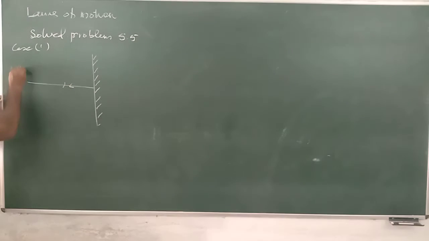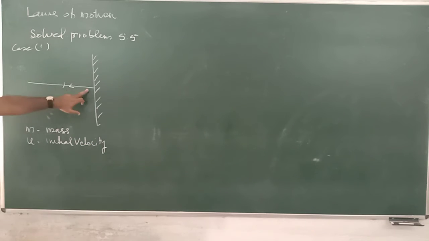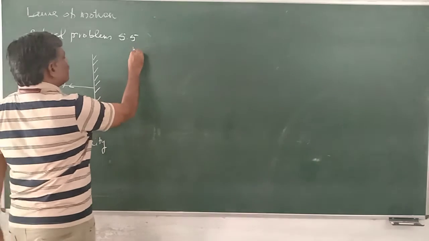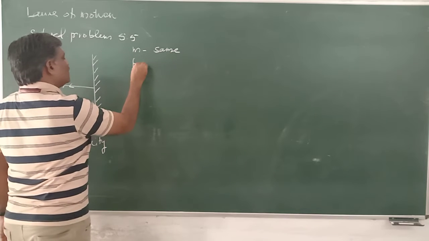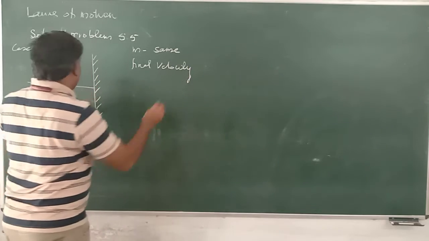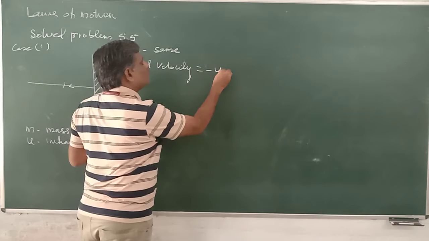Let m be the mass of the ball, and u the initial velocity. After bouncing from the wall, the mass remains the same, and then the final velocity has no change in magnitude, but the direction is reversed. There is a reversal of direction, so it becomes minus.